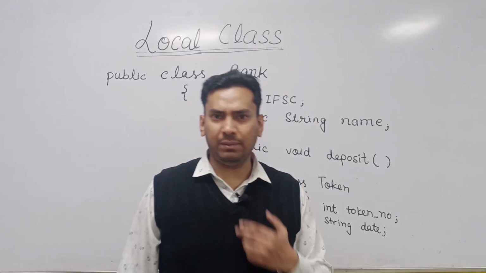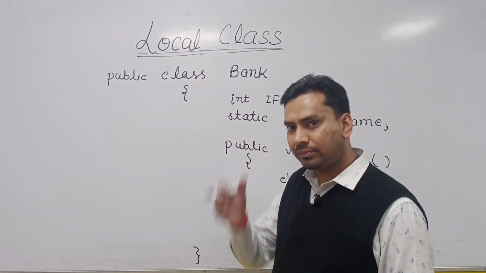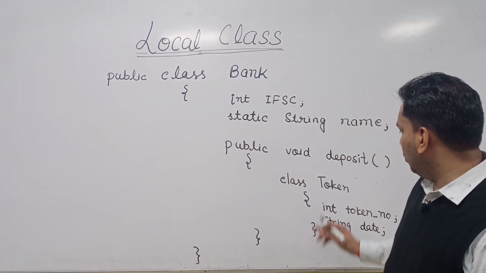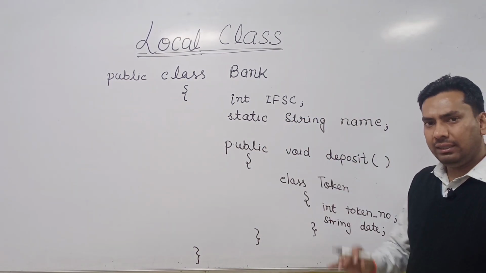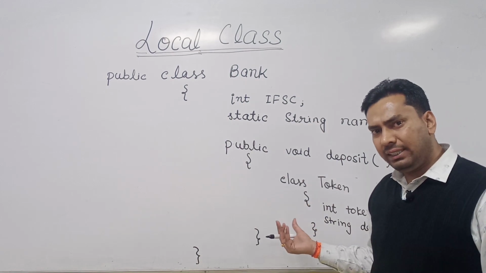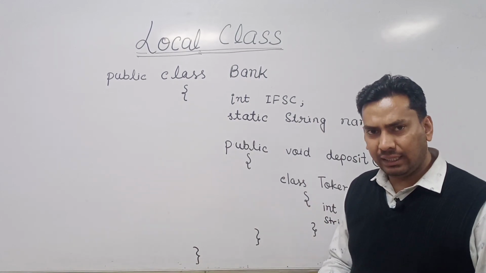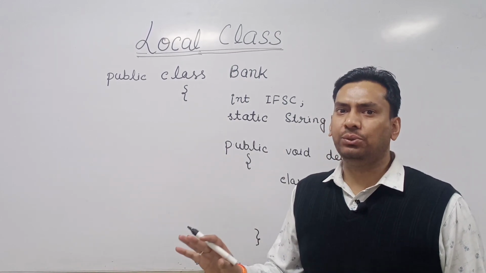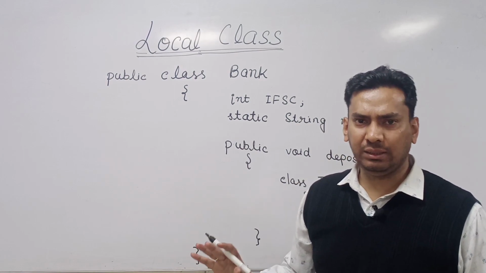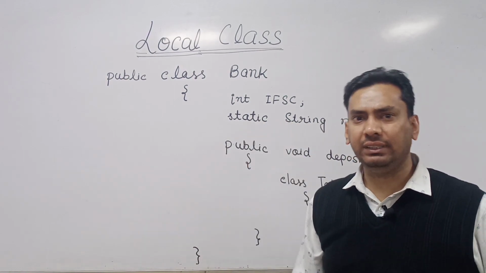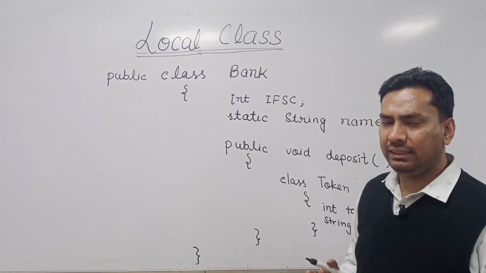clear. Now the second property of the local class. Definitely it is a non-static nested class, it is an inner class, so it cannot define its own static members. Very simple, because it has all the features that a non-static nested class has.